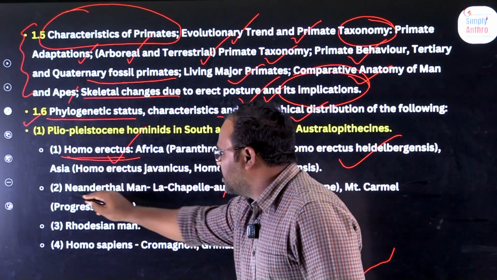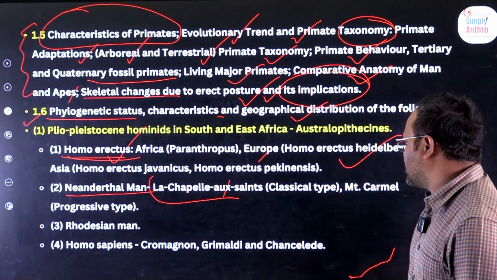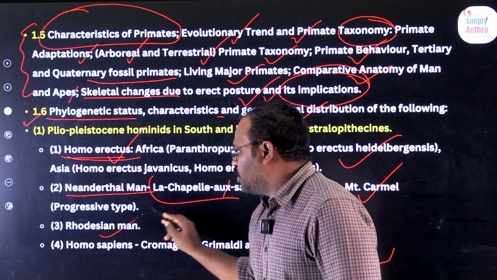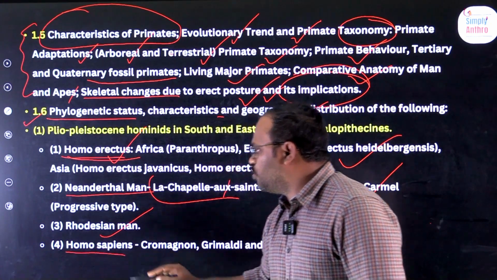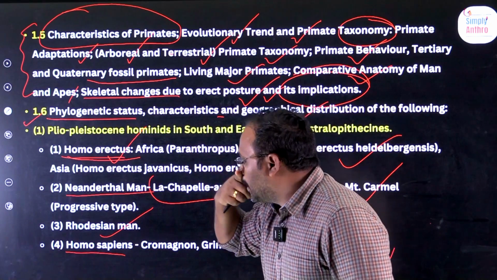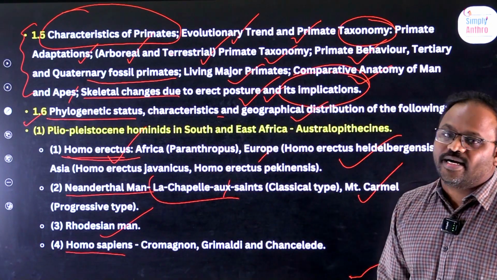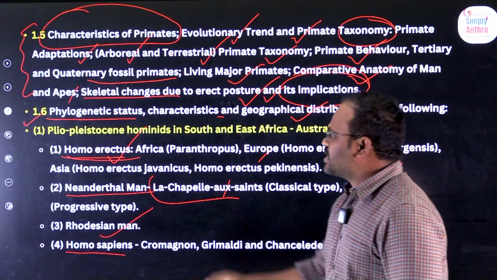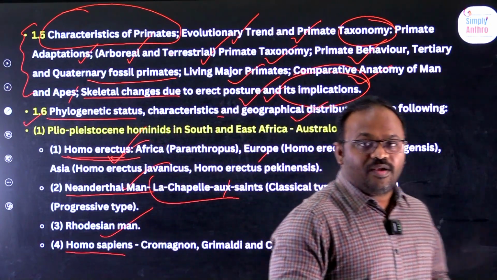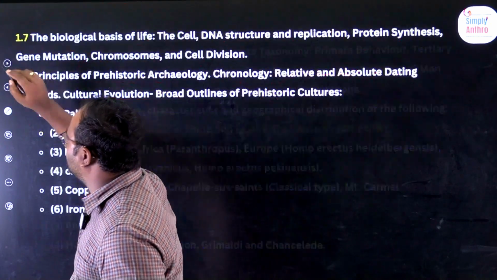This is Homo erectus and Neanderthal man. Here we'll talk about La Chapelle-aux-Saints and Mount Carmel. We also discuss Rhodesian man and Homo sapiens, and we will compare Homo erectus, Neanderthals, Rhodesian man and Homo sapiens, where their sites are across India and the world, discussing each and everything, where the evidence is found and what studies were conducted on them. This is 1.5 and 1.6.